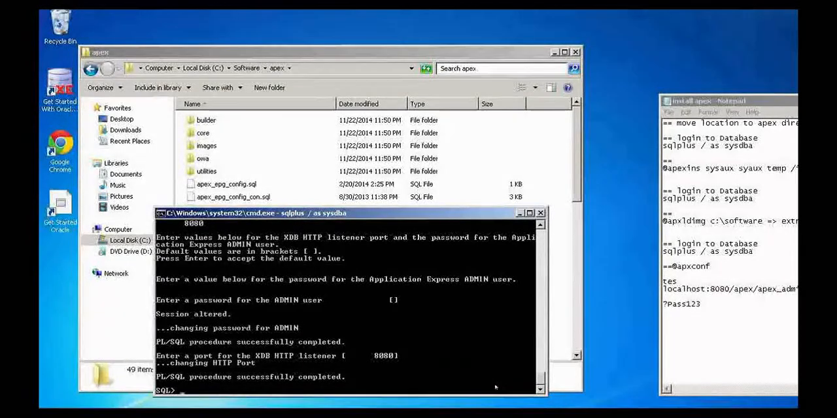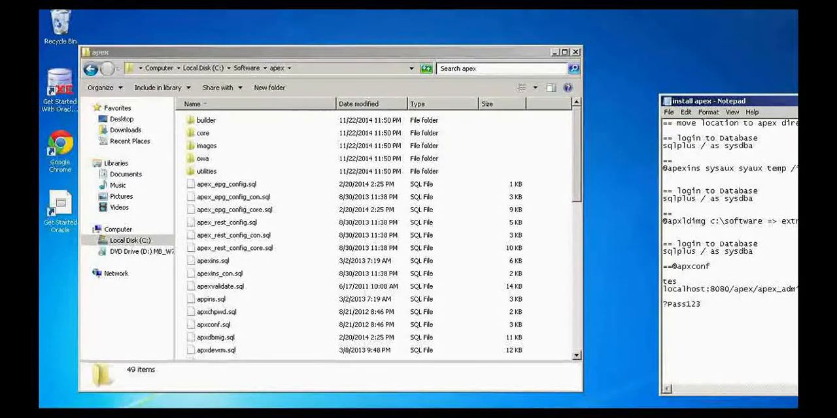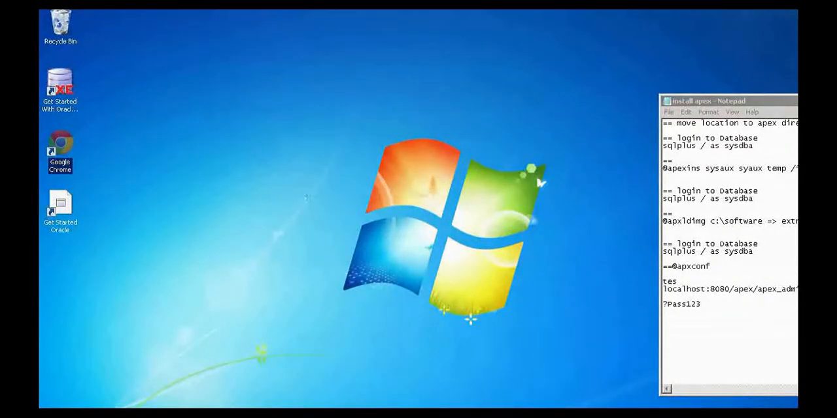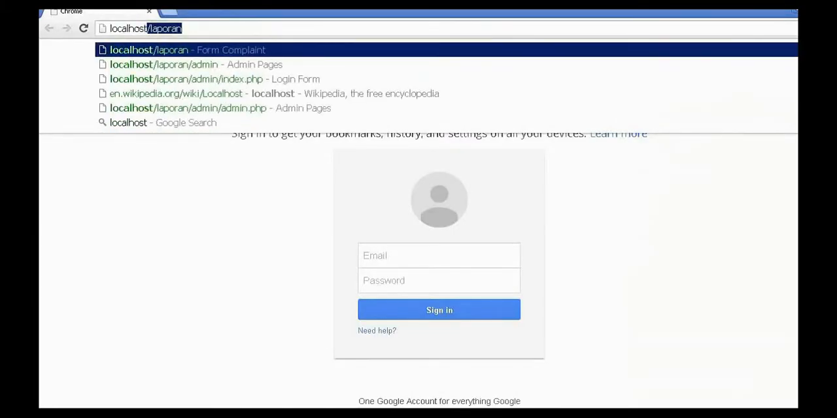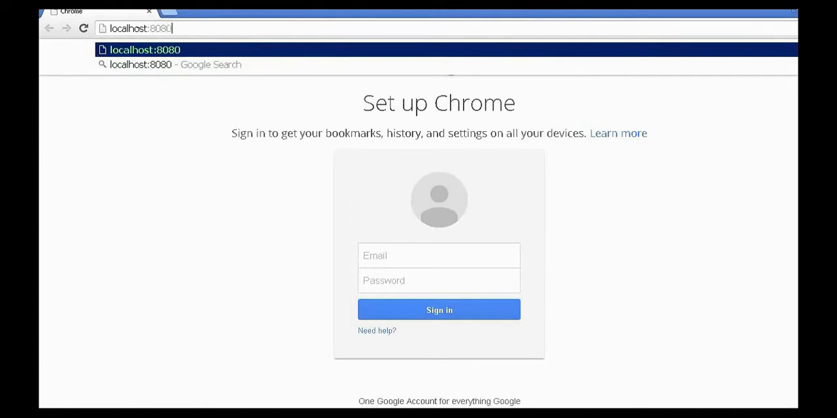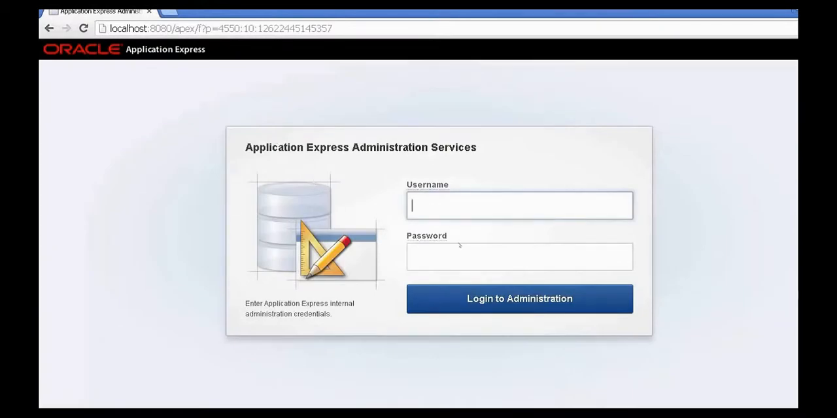Once this step is complete, exit the session and invoke the browser, Chrome browser or any other latest internet browser, and go to the localhost URL followed by the 8080 port where the XDB HTTP listener is listening. Followed by that, apex_admin will take you to the administrator page. Log in using the credentials that you have supplied in the last step as an administrator.